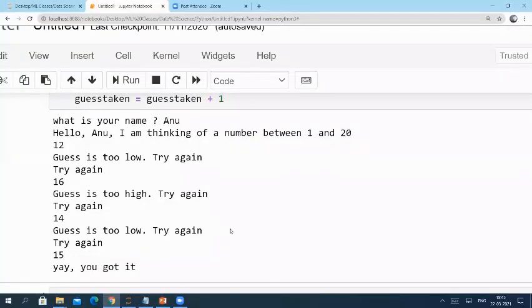So this is how it works. And you can make this game more interesting by introducing scores and storing the scores into a database or a file. And you can compare the scores with other users so that you will have a good competition.